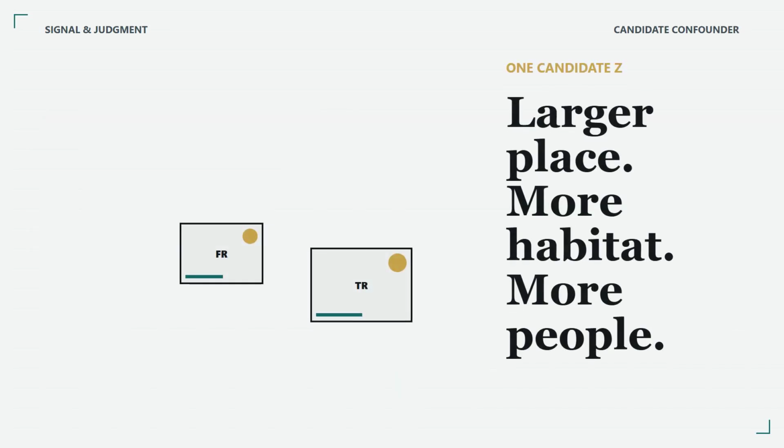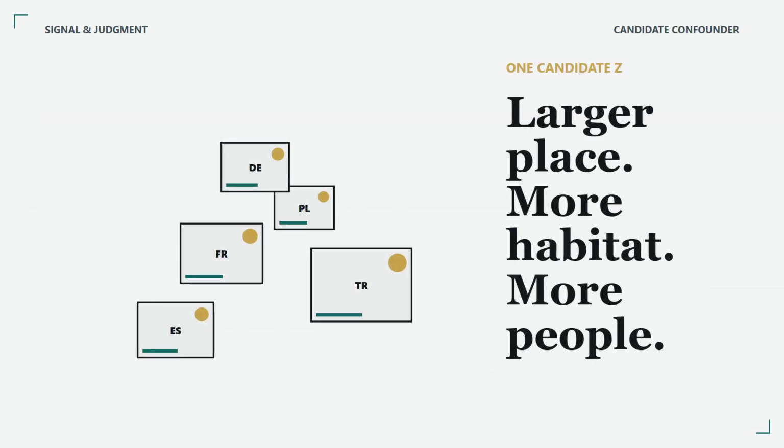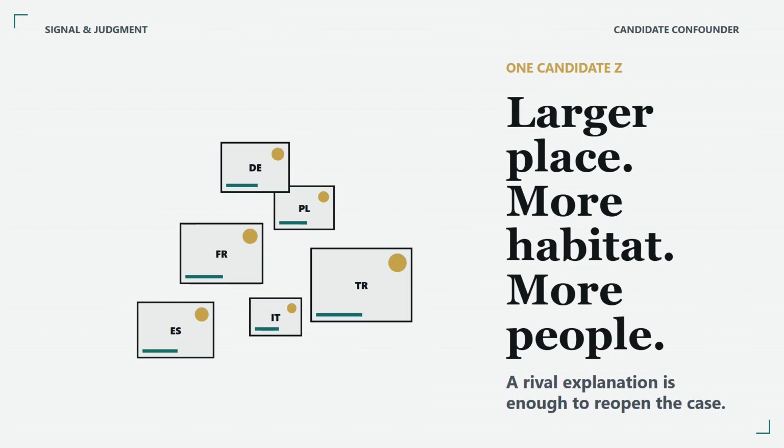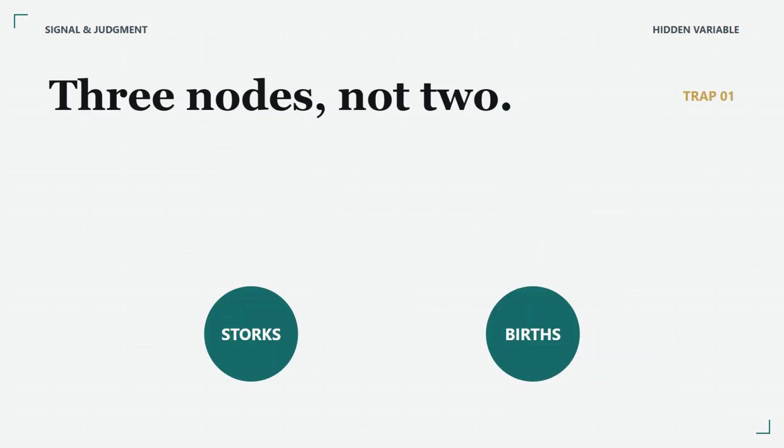Robert Matthews, who published the stork analysis, offered land area as one candidate confounder. Larger countries can contain more habitat for storks. They can also contain more people and therefore more births. Now the picture has 3 nodes, not 2. Land area points toward stork pairs. Land area also points toward births. Once that third node appears, a direct arrow from storks to babies is no longer required to explain the pattern. Land area does not have to be the only explanation. It only has to show that the original story did not earn exclusivity. One credible rival reopens the case.